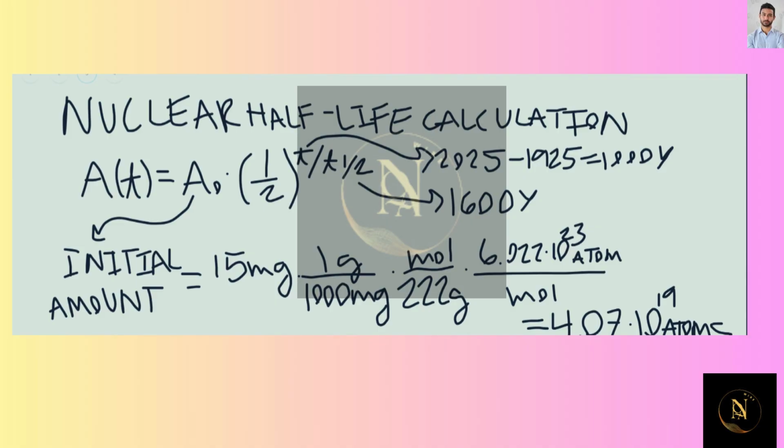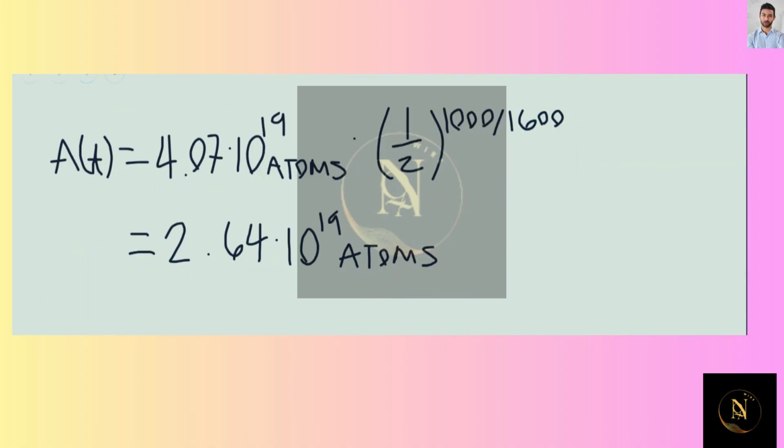That's my A naught. So let's plug in everything we know, A naught, t, and t 1/2. So our amount at time t is going to be 4.07 times 10 to the 19th atoms, that's our initial amount, times 1/2 raised to the power of 1,000 divided by 1,600. And this evaluates to 2.64 times 10 to the 19 atoms. So that's how many atoms we would have left in the year 2025.